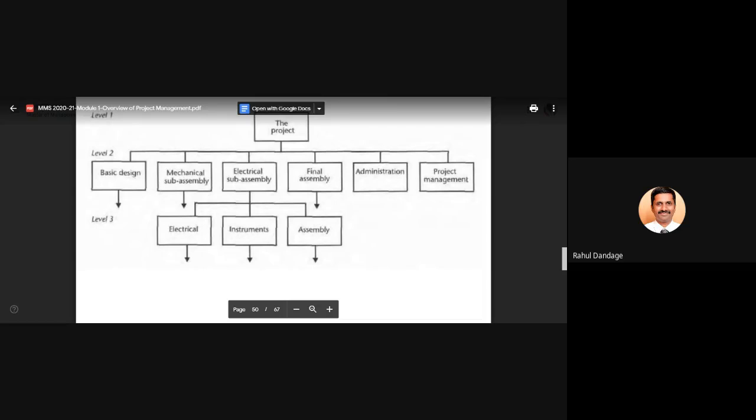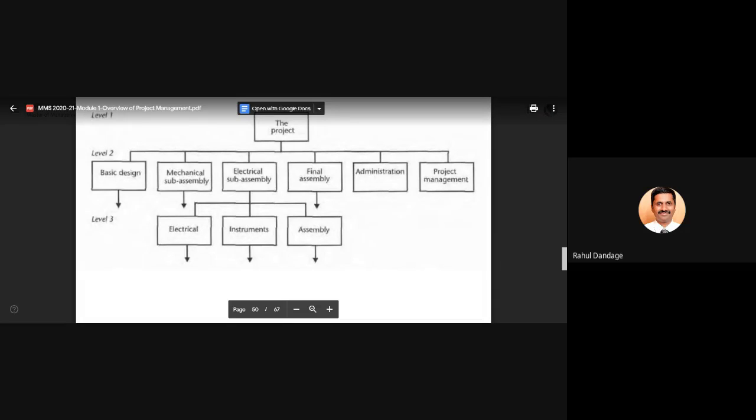In level 2, one is basic design, second is mechanical subassembly, third is electrical subassembly, next is final assembly, then administration work and project management work. These are the various activities involved as level 2 activities. Once these level 2 activities are completed, we can say that the project is going to get completed.